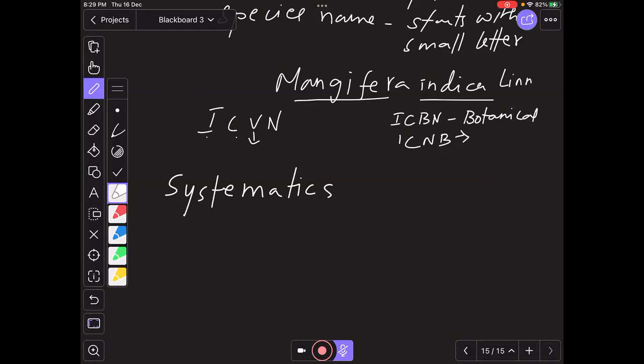Whether both 1 and 2 are true and 2 explains the first one, or both are true but the second does not explain the first. Third option is the first statement is true, the second is false, and the fourth option is both statements are false.